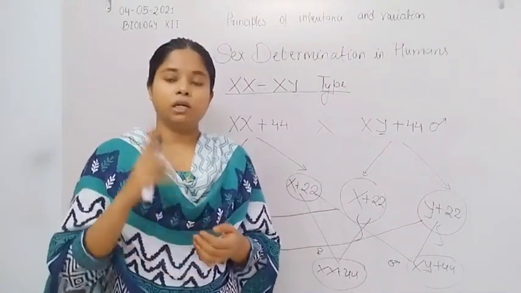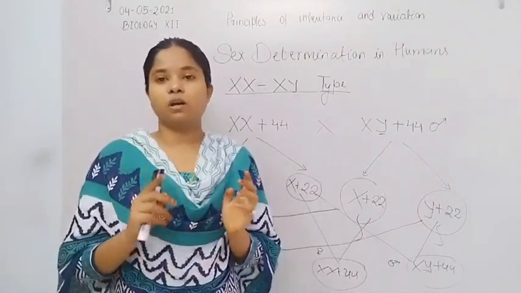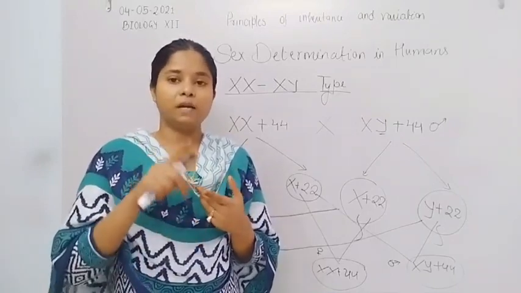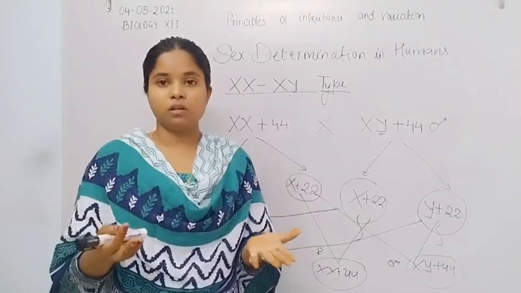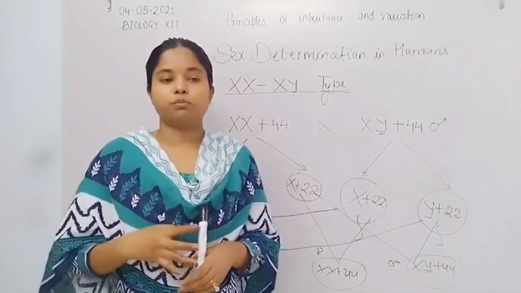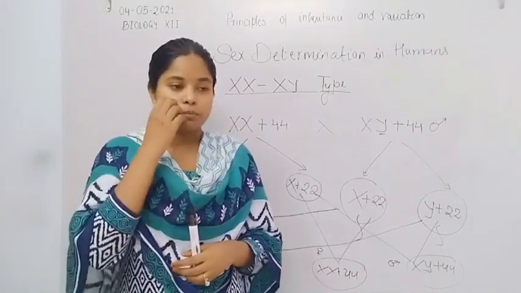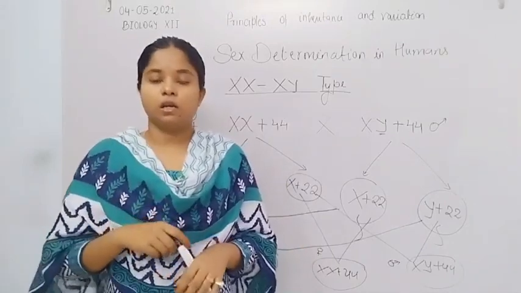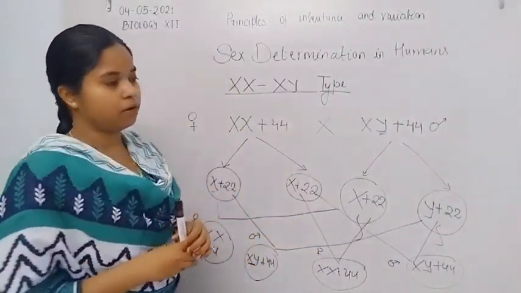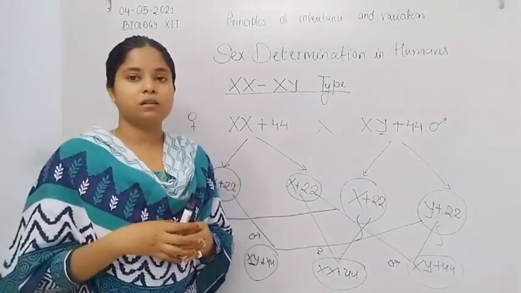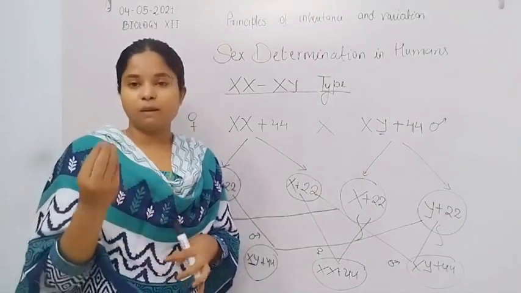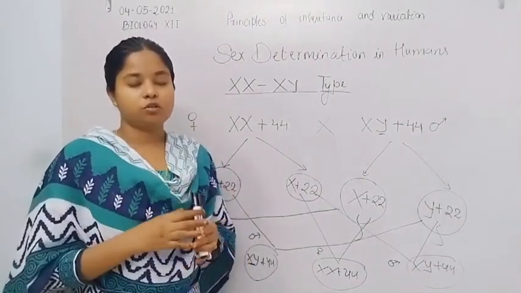So only one X chromosome is present, and that one chromosome becomes functional, so the individual develops the female reproductive system and female characteristics. Turner syndrome is also caused by an abnormality.